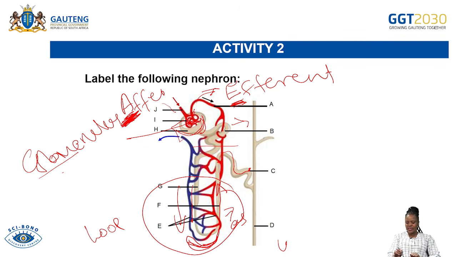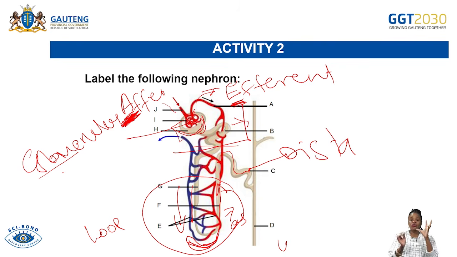The last tubule is the distal convoluted tubule. So do not be confused with the distal and the proximal. Proximal is towards the upper part, and the distal convoluted tubule is towards the lower part. And then the distal convoluted tubule leads into the last part, which is the collecting duct.